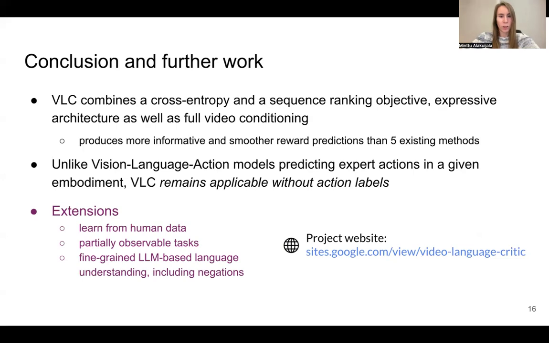In future work, we would like to train video language reward models on human data. Thanks to full video conditioning, our model would also be able to represent partially observable tasks. Finally, it would be interesting to incorporate more fine-grained understanding of language, which could be enabled by ongoing advances in LLMs and VLMs.